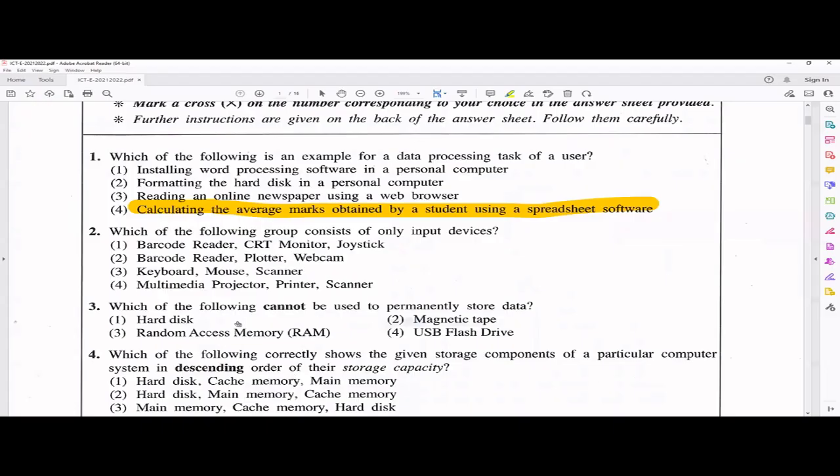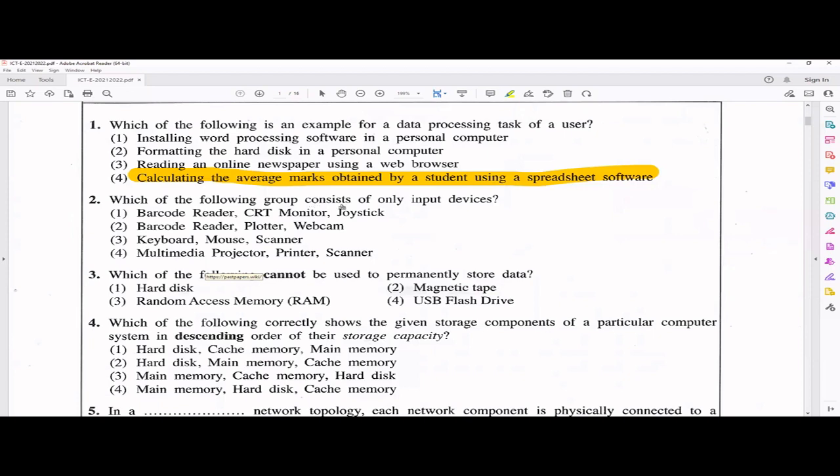Okay, so we'll go back to the question. Which of the following groups consist only of input devices? Now, if we think about the first answer, you have CRT monitor. So that is wrong. That's an output device. Second one, you have plotter there. So that is also wrong. Third one, keyboard, mouse, scanners. Yes, all three are input devices. Again, for the fourth one, you have printer and multimedia projector. So that is wrong. That is not having only input devices.